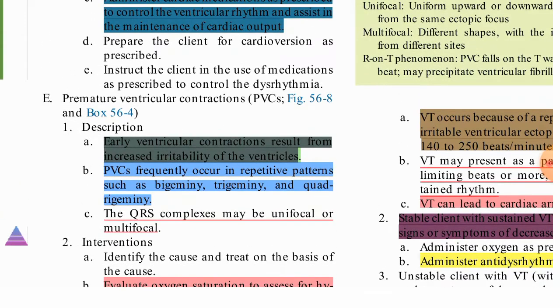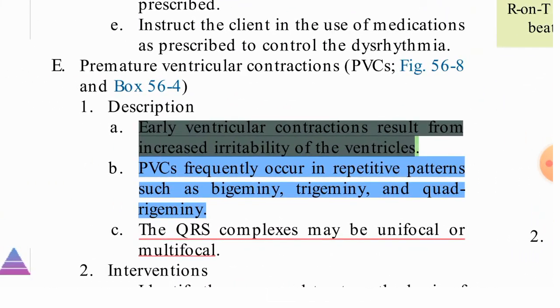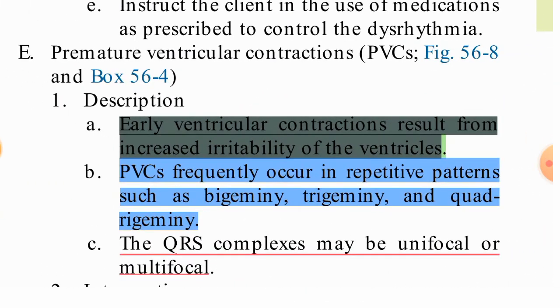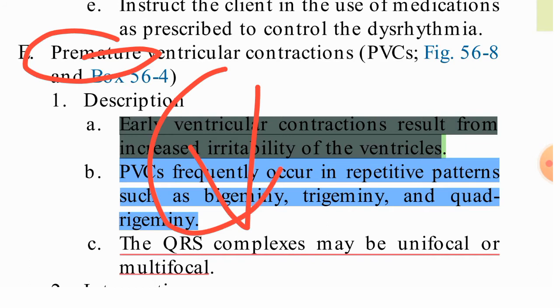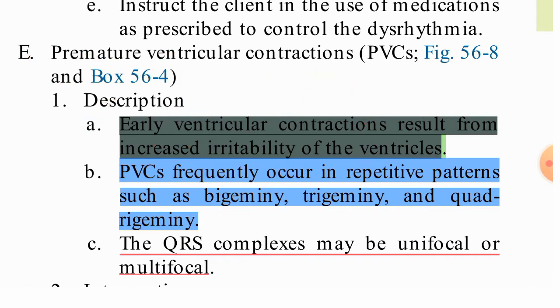Now coming to premature ventricular contraction. What is premature? From the name itself we can know, premature means before maturation, the ventricles have contracted. Before the filling, the ventricle has contracted. That is called premature ventricular contraction.